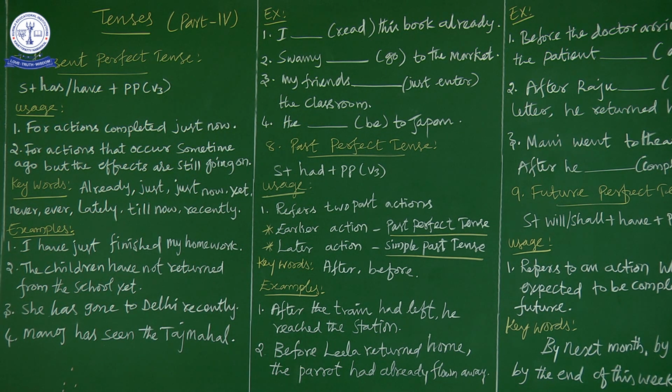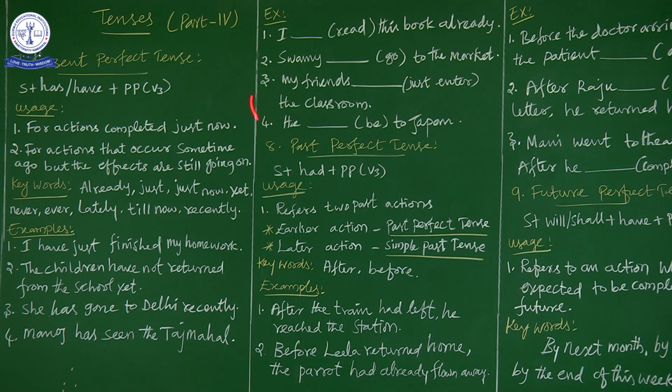That he has been to Japan is very, very fresh in his mind. Very fresh in his mind, and he could not forget it. He always remembers that journey to Japan in a very fresh manner. So that's how we have to go for present perfect tense.